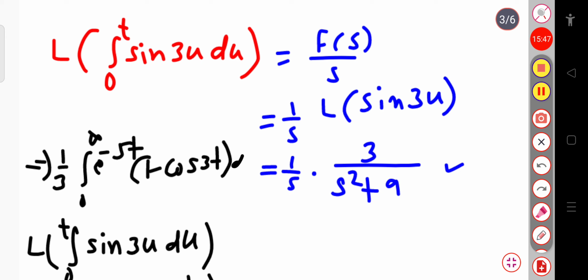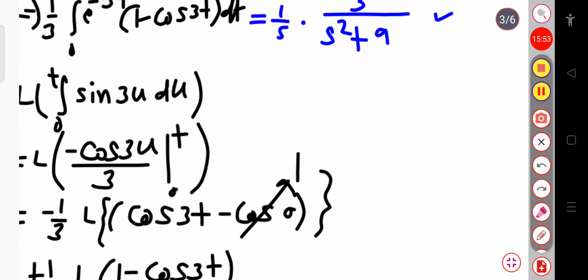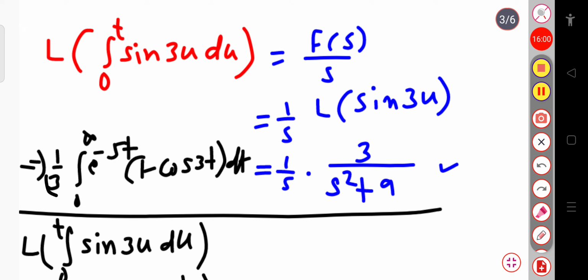This is what we have calculated. From this expression, I can multiply the 3 on the right hand side. So the integration over 0 to infinity of exponential minus st into 1 minus cos 3t dt will be equal to 1 by s into 9 divided by s square plus 9. If I multiply this 3 on the right hand side, this will be our final expression.